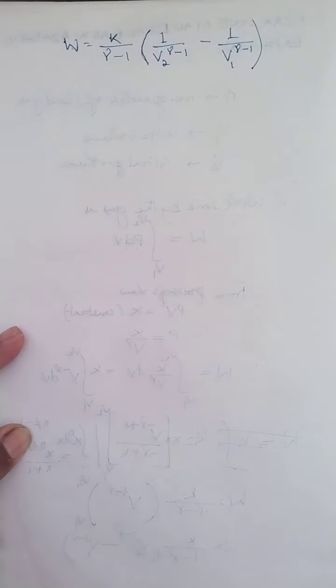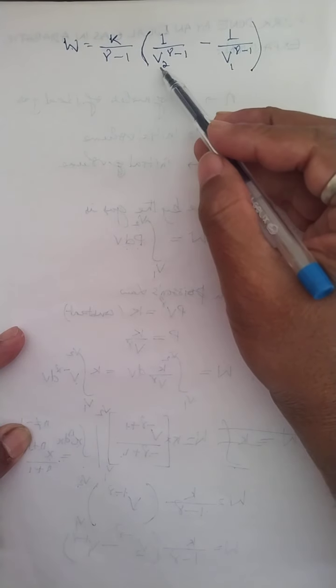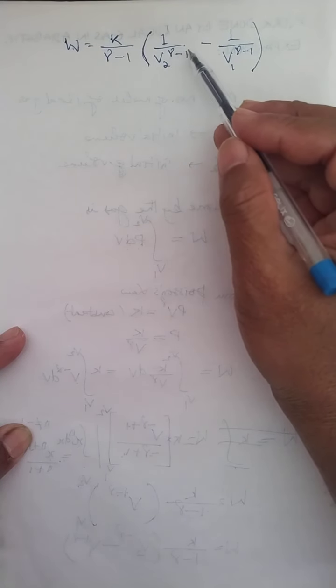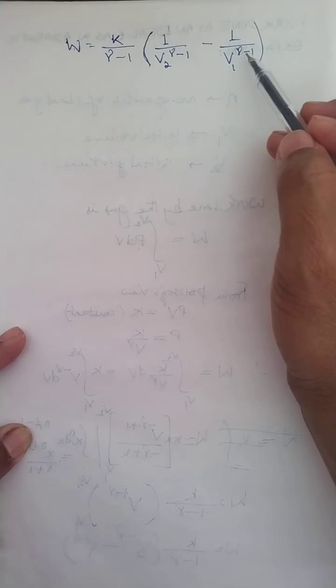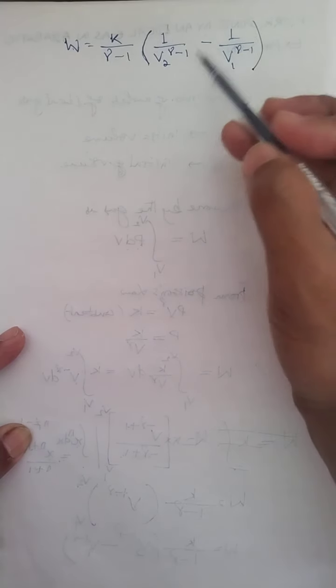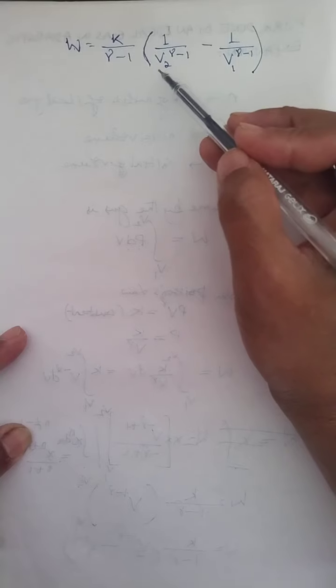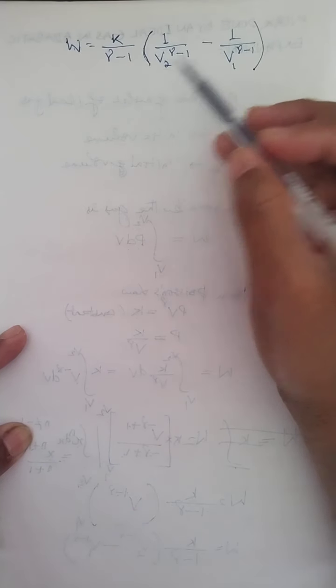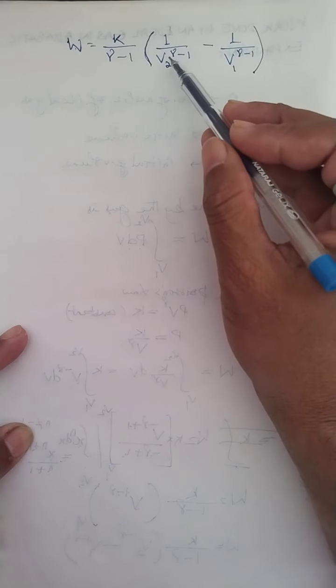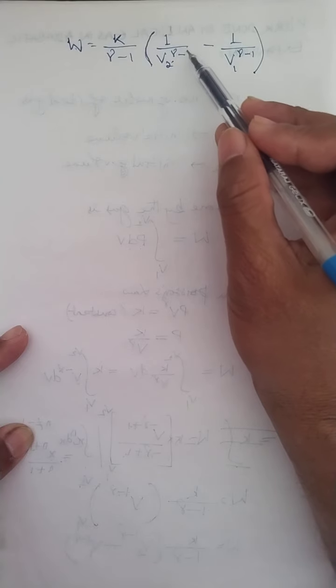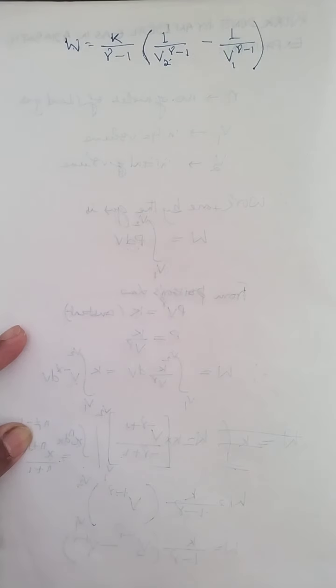Children, try to understand this part. In the previous step you saw that b2 had the power 1 minus gamma and b1 also had the power 1 minus gamma. To make gamma positive, I took them in the denominator, b2 and b1. So the sign of the power will change: minus gamma becomes plus gamma, and plus 1 becomes minus 1. That's why this is the relation.